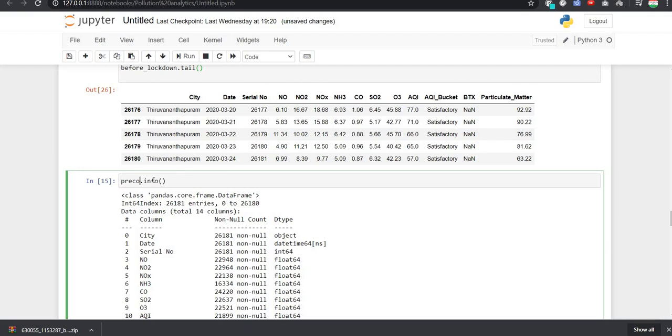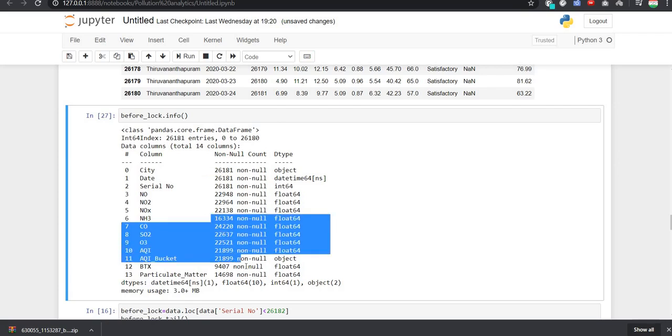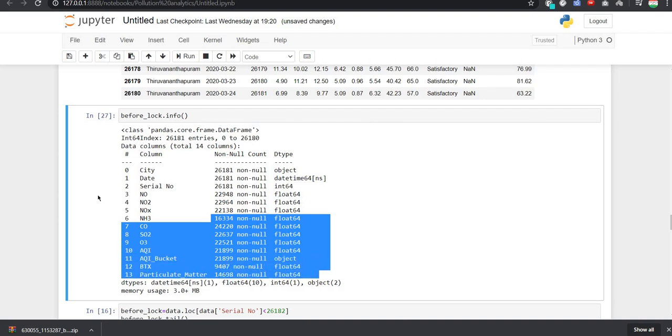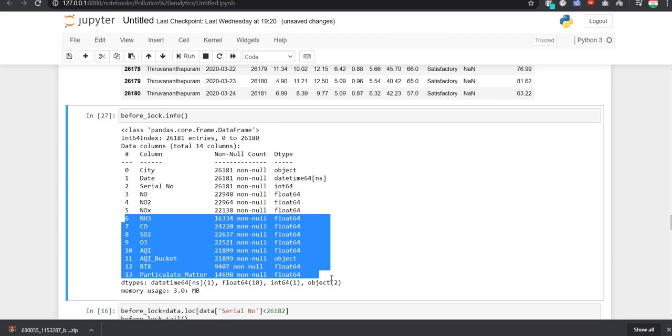So we will write before lockdown, and we can see the value of before lockdown, that there are 26,181 values, and some of the values are missing. This may be due to bad machines, or the machines were not working in that particular area, so they were unable to calculate the values.